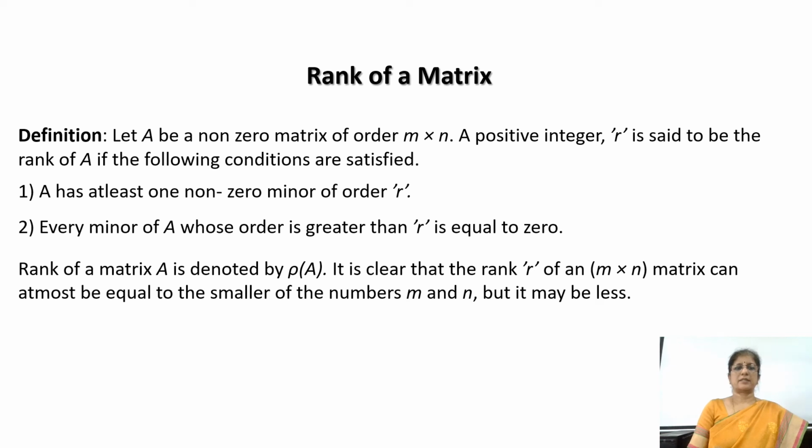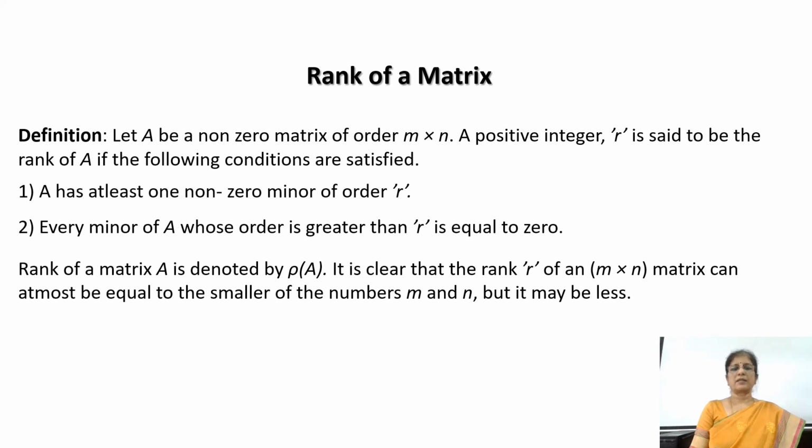Rank of a matrix. The definition of rank of a matrix is, let capital A be a non-zero matrix of order m cross n. Then a positive integer r is said to be its rank if the following conditions are satisfied. That is, the matrix A has at least one non-zero minor of order r and every minor of A whose order is greater than r is equal to 0.